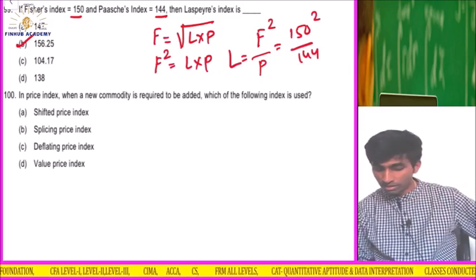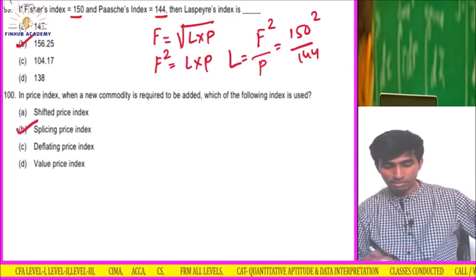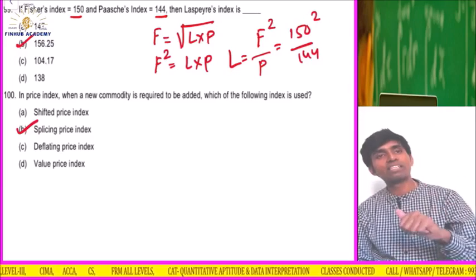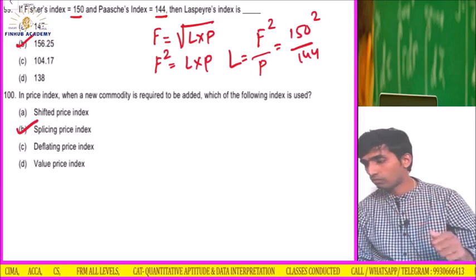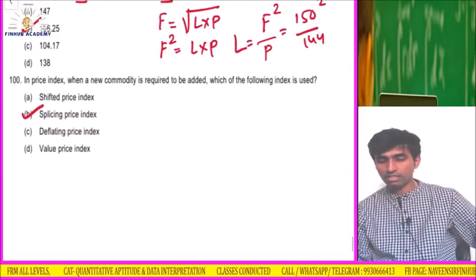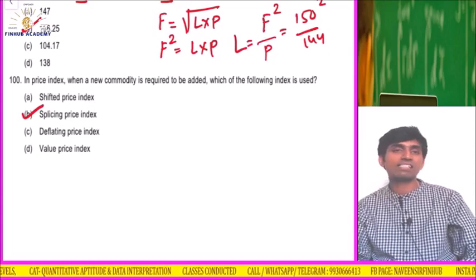In price index, whenever a new commodity is required to be added, which method is used? Splicing price index method. Okay, this was also theory. In price index, when a new commodity is added, what we use is the splicing price index. Okay, done. So the paper LR as well as statistics is solved.